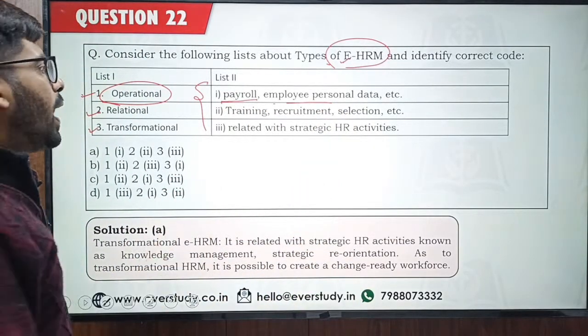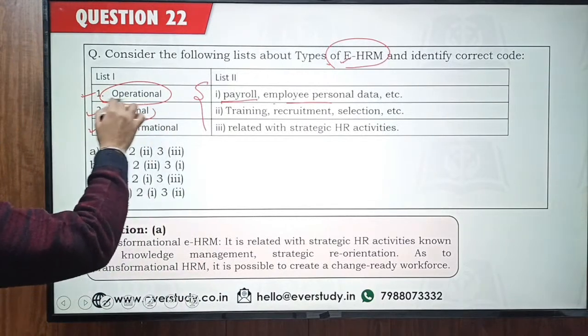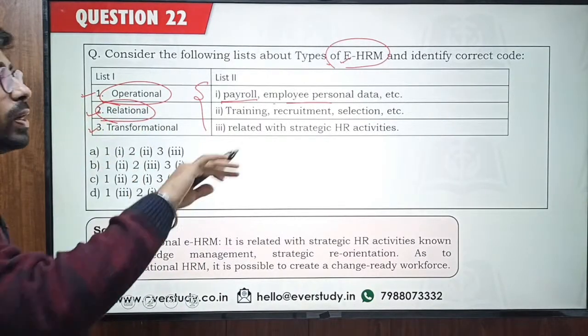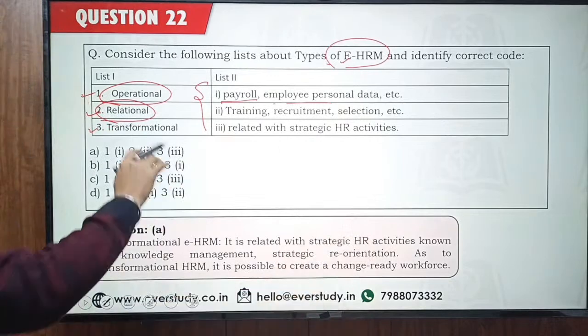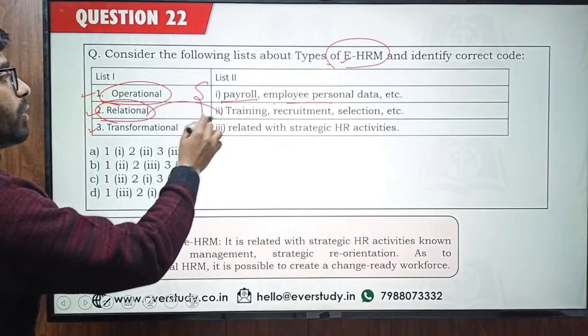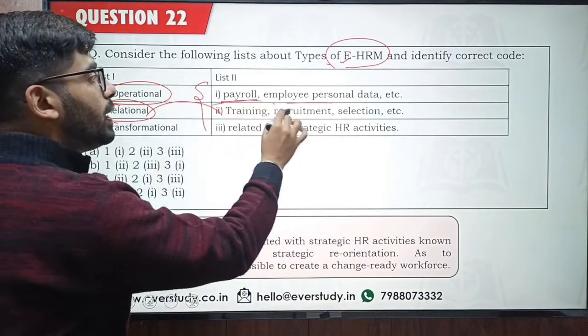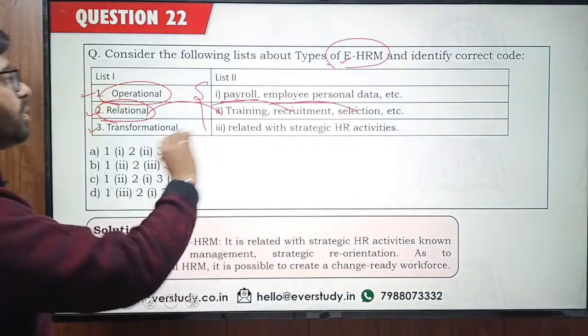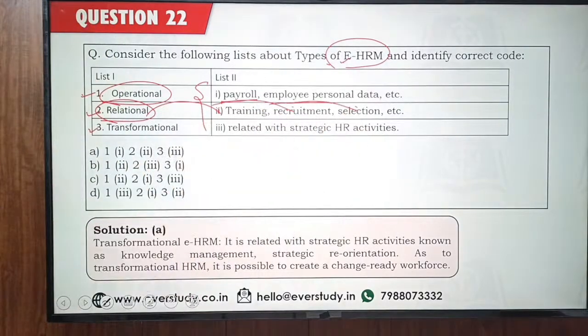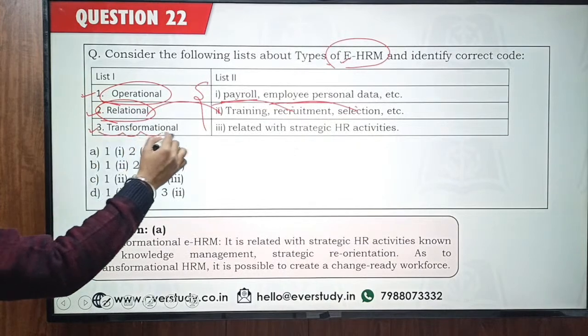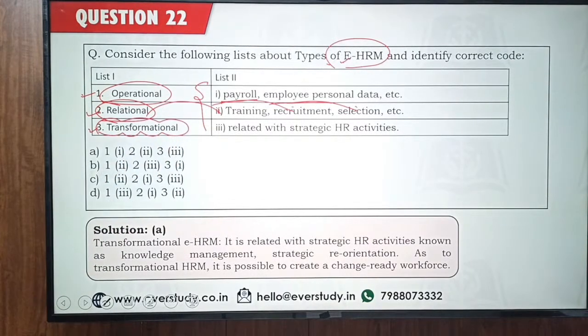And similarly, we have the relational part. They are basically concerned with people directly. So we have to train people, we have to maintain relations with people. So training, recruitment, selection, all these things come here. And transformational definitely relates to your strategic HR activities. Basically, we have to transform the entire workforce. We have to make sure that the entire workforce is change ready.